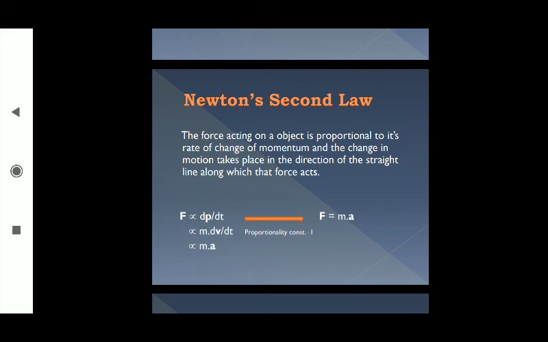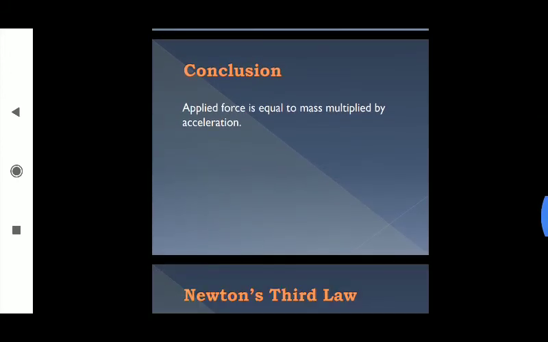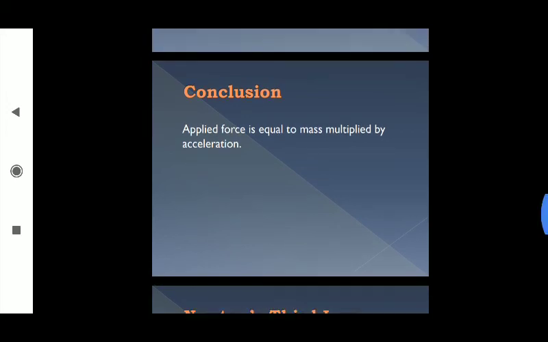Now putting the proportionality constant as 1, we get the final form of Newton's second law. Force is equal to mass into acceleration. F is equal to m into a. So we can conclude from the second law of Newton that applied force is equal to mass multiplied by acceleration.